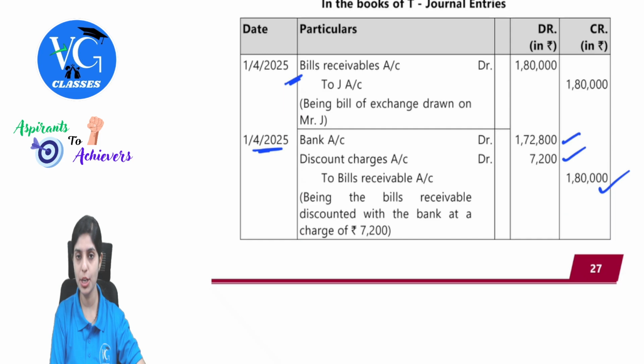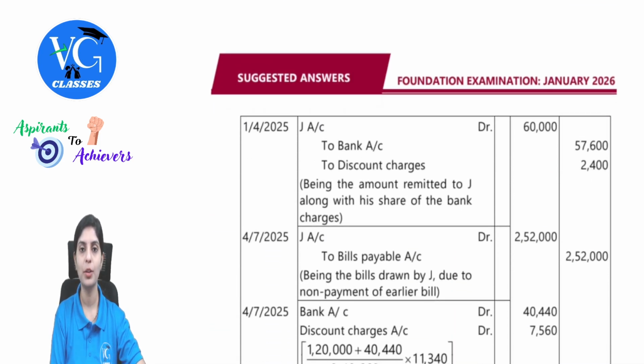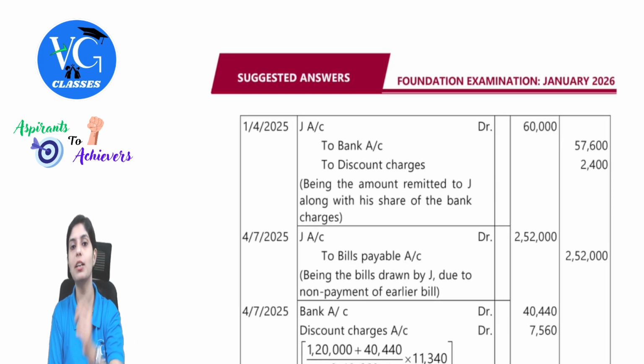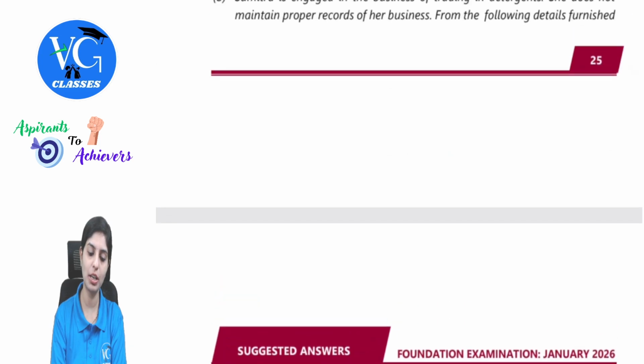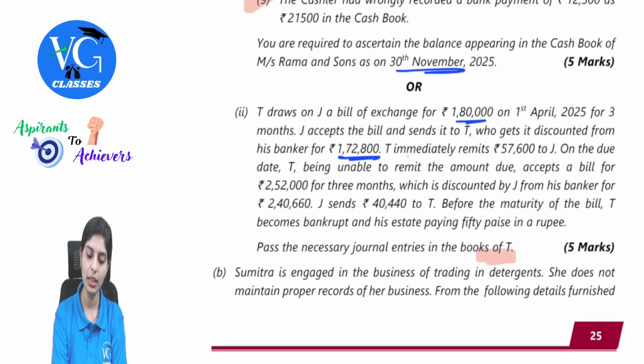Remember, this is an accommodation of bill. So whatever amount is received should also be remitted to J. So when you're paying, the receiver account will be debited. So J's account debit to bank account, to discounting charges account. Remember, you will also apportion the share of expenses. So the question is clearly specifying how much you're giving back to J. Immediately remits 57,600 to J.